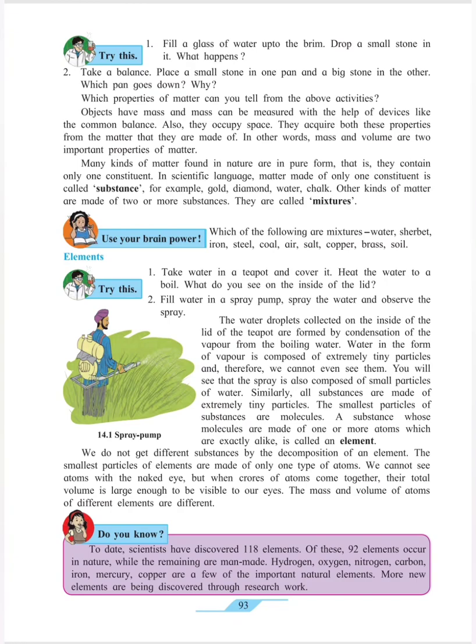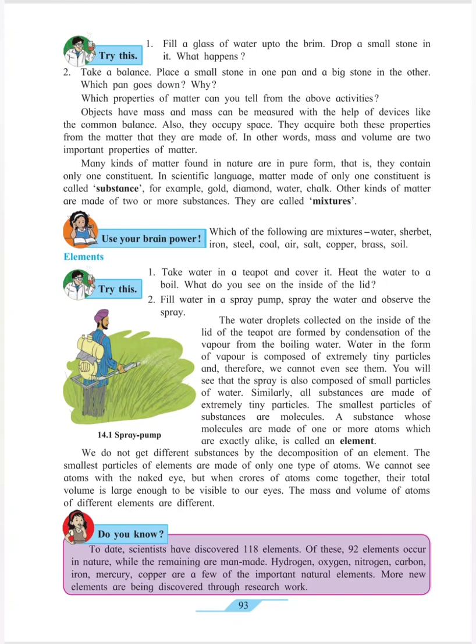There's one picture of a spray pump on textbook page number 93, under the point elements. What can you observe in the picture? A man is spraying with the help of a spray machine on the grass. That man is trying to protect his crops from insects with the help of pesticides. When this spray is released from the spray pump, the liquid present inside the pump comes out in the form of droplets.